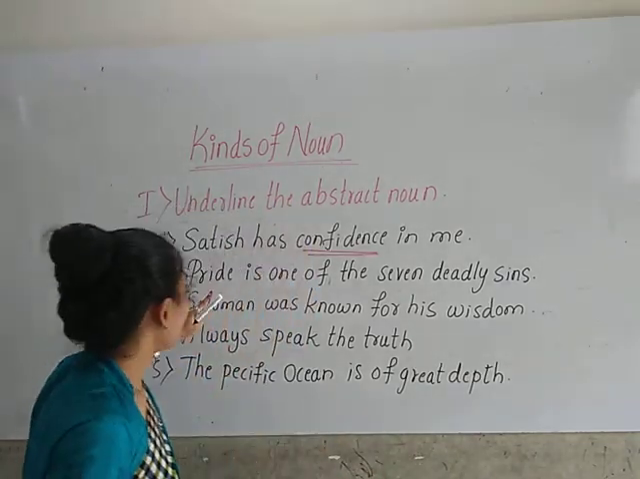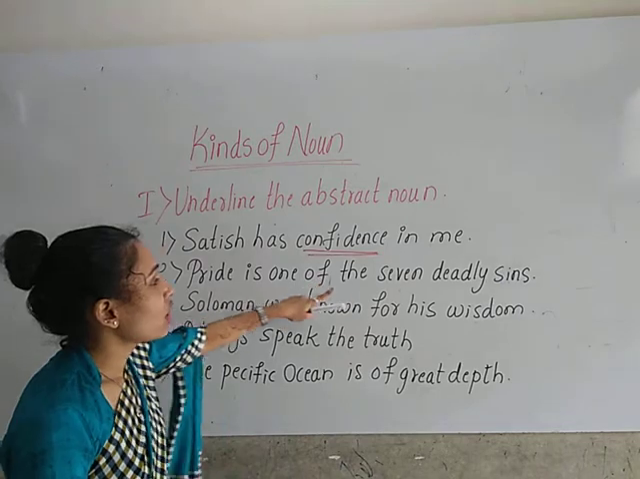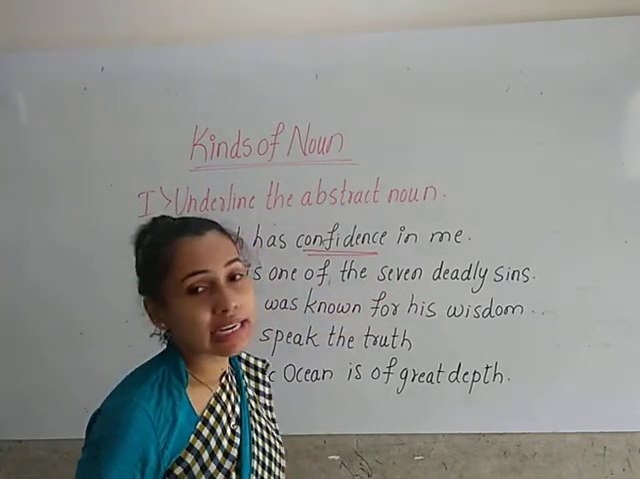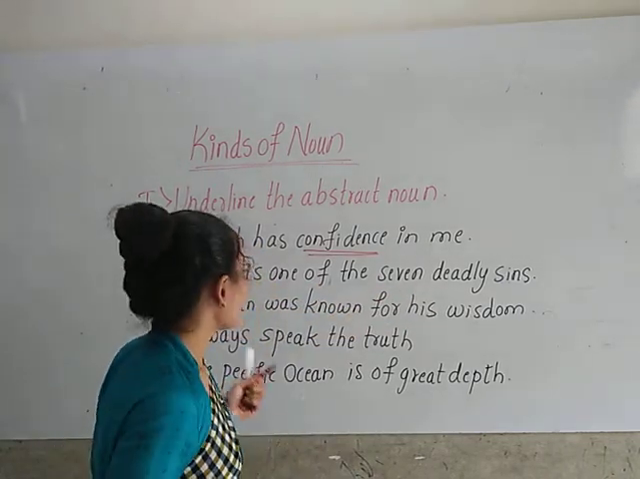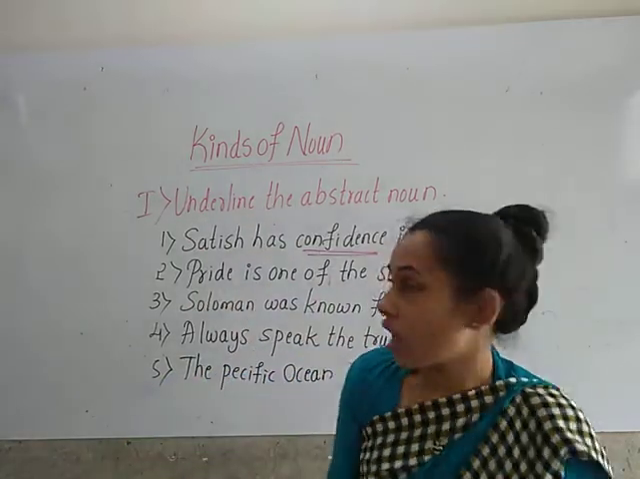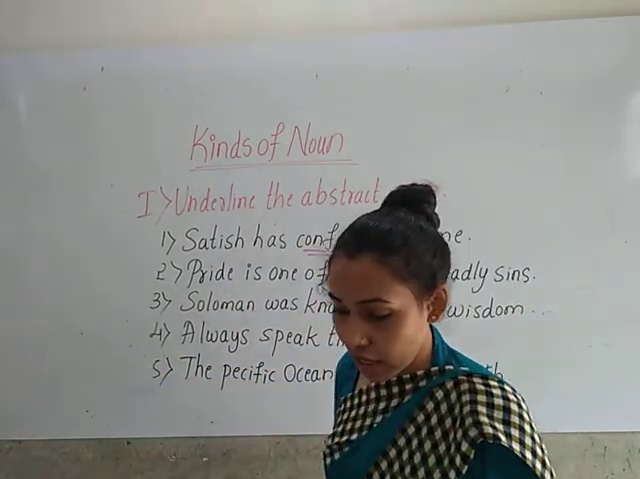Now look at the second one. Pride is one of the seven deadly sins. So which is the abstract noun here? Which is the abstract noun, children?